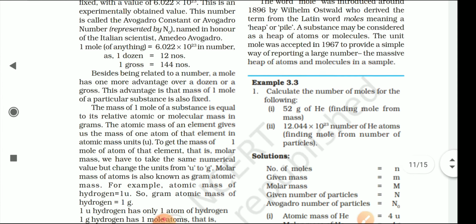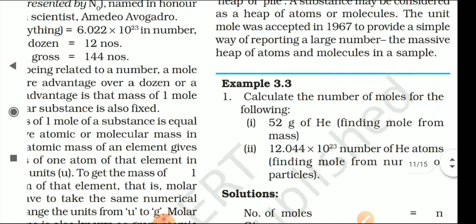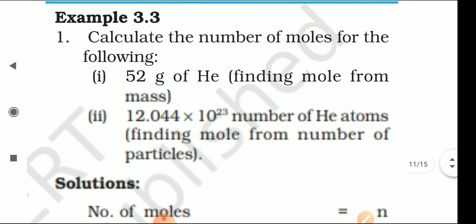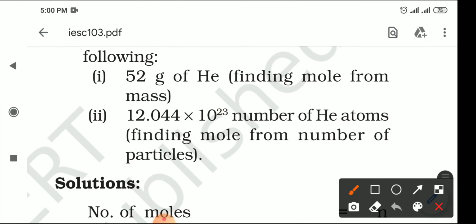For example, here you can see one question given in your NCERT book, where you have to calculate the number of moles for the following. In the first question, it is given 52 gram of He atom. You have to calculate the number of moles.